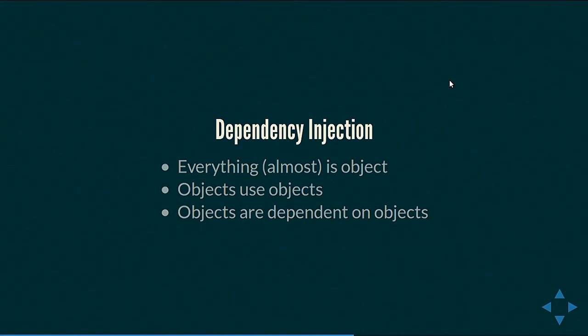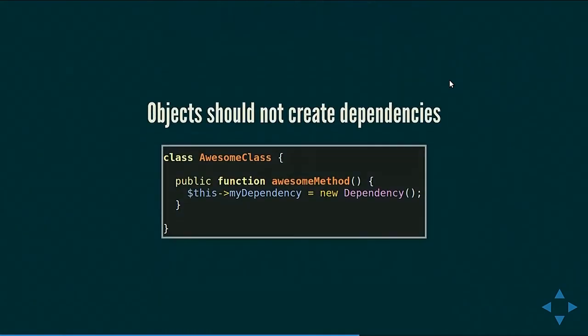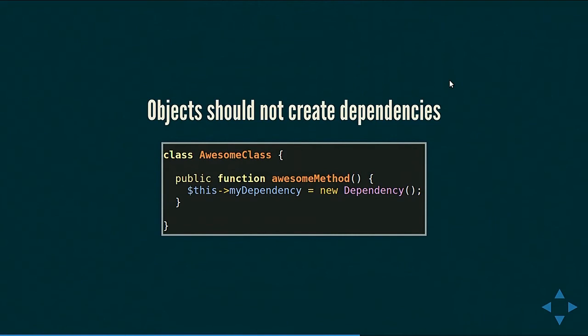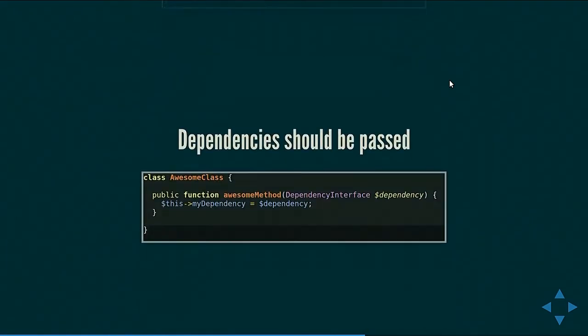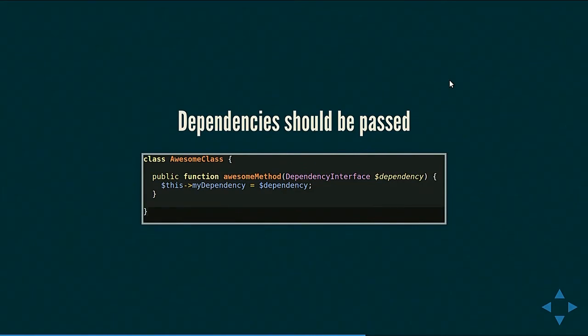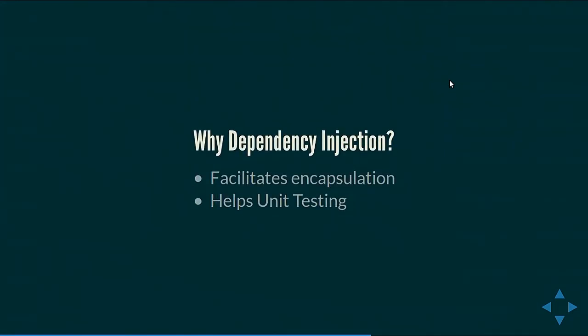And what dependency injection says is that an object should not create a dependency. So in this example code, instead, it should be passed the dependency as an argument. Dependency injection is as simple as that. Why is dependency injection needed? Because of these two major reasons.